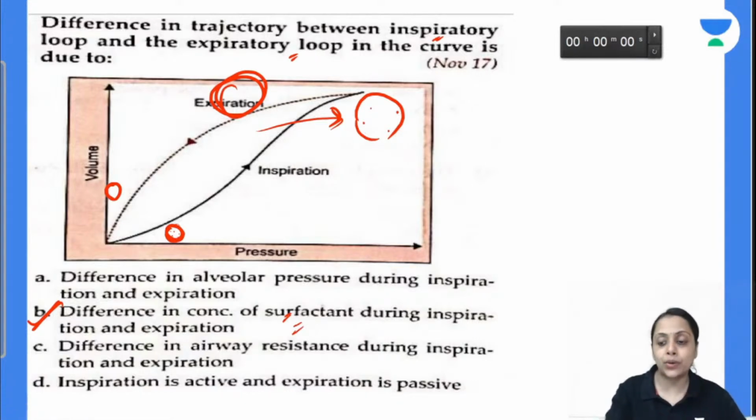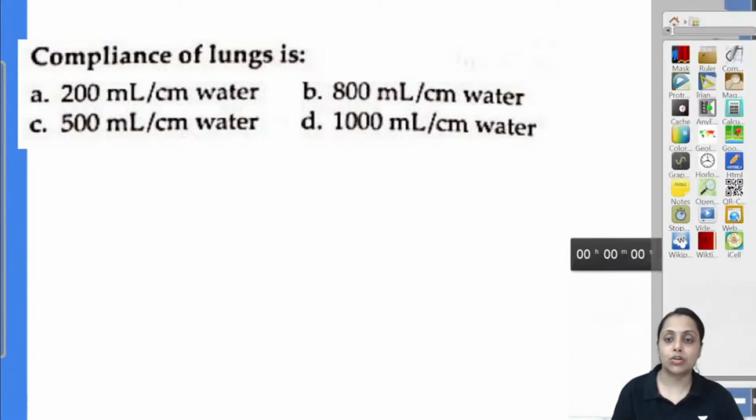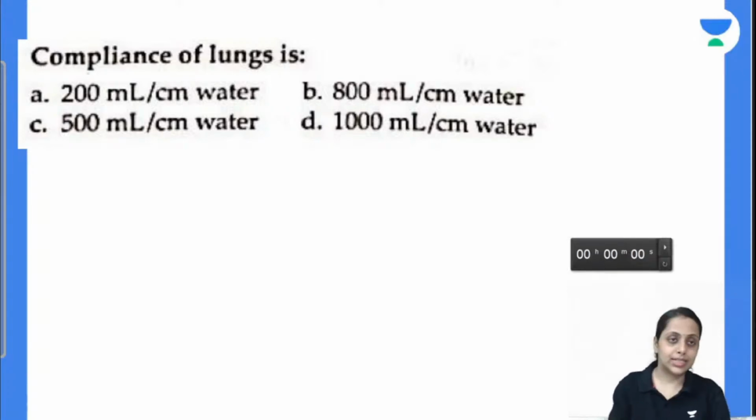So answer is B only. Is this clear with everybody? Moving further, the normal compliance of lung is 20 ml per centimeter of water, 800 ml per centimeter of water, 500 ml per centimeter of water or 1000 ml per centimeter of water. Compliance of lung is 200 ml per centimeter of water.